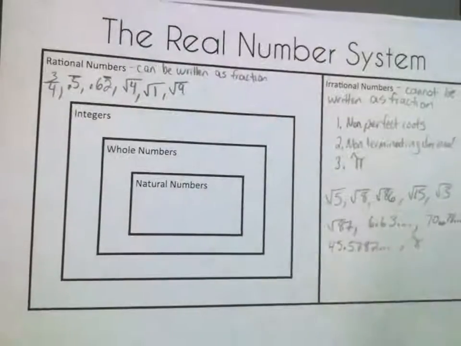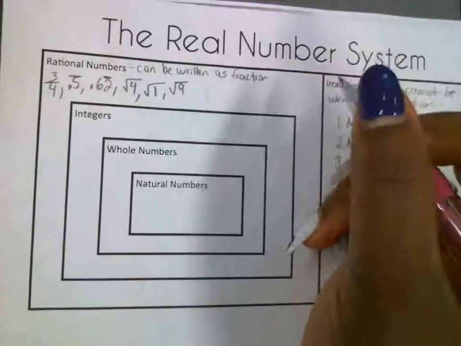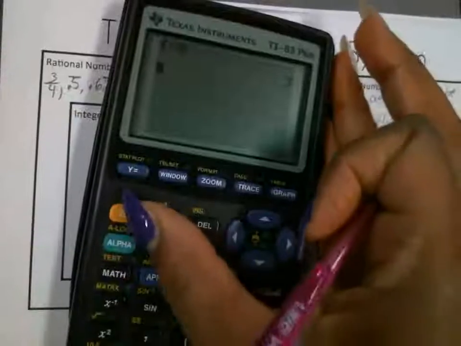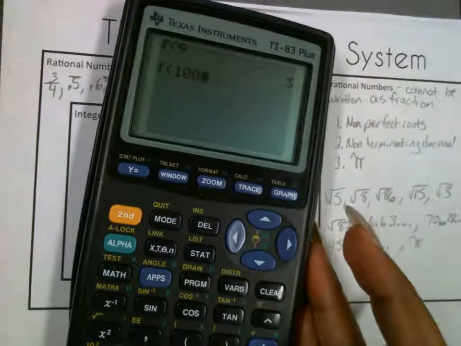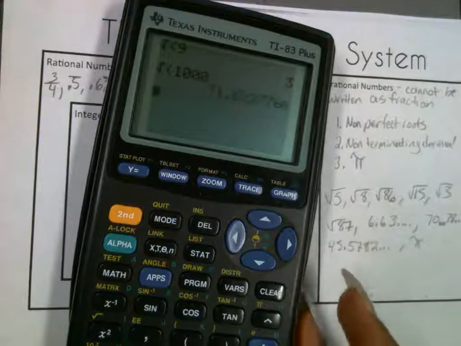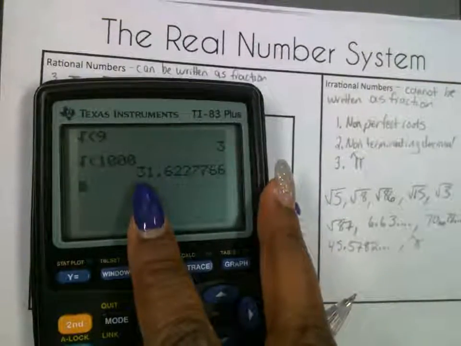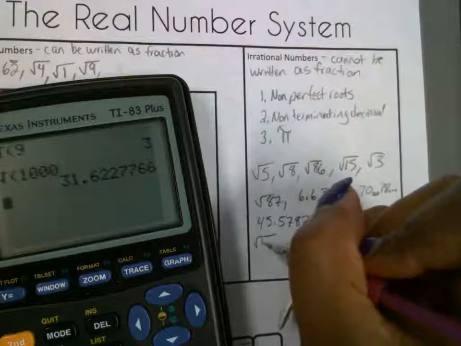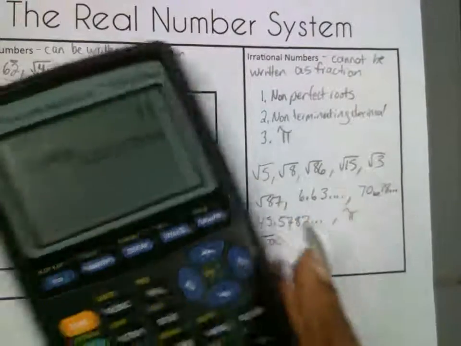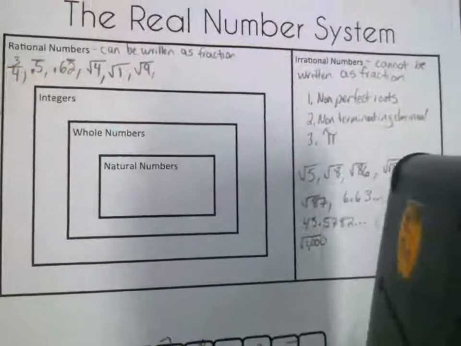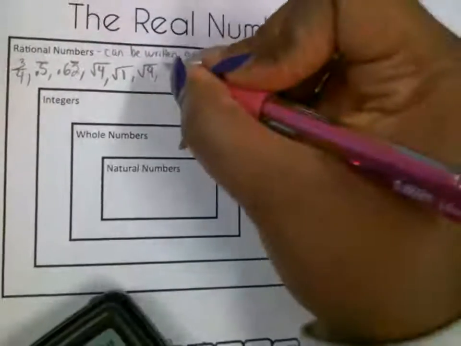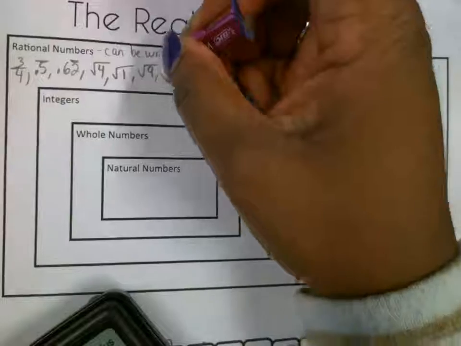Give me another example of a perfect square root. Yeah. The square root of what? 1,000. If I type in the square root of 1,000, what does that give me? See? So that's irrational. Put that over here. Okay? That's a good try though. Yes. The square root of 25. Yep. That's a perfect square root. It's 5. Good job.